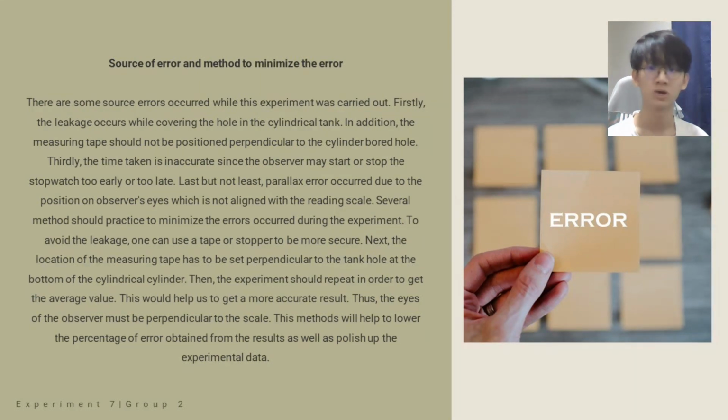Several methods should be practiced to minimize the errors that occurred during the experiment. To avoid leakage, one can use a tape or stopper to be more secure. Next, the measuring tape has to be set perpendicular to the tank hole at the bottom of the cylinder. Then, the experiment should be repeated in order to get the average value. This will help us to get a more accurate result. Thus, the eye of the observer must be perpendicular to the scale. This method will help to lower the percentage of error obtained from the results as well as polish up the experimental data.